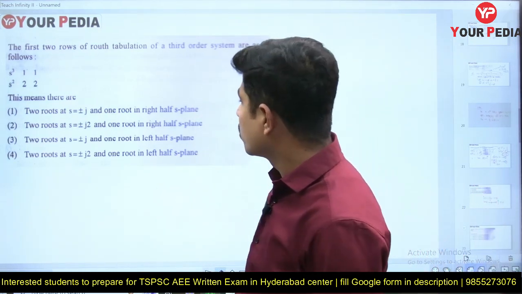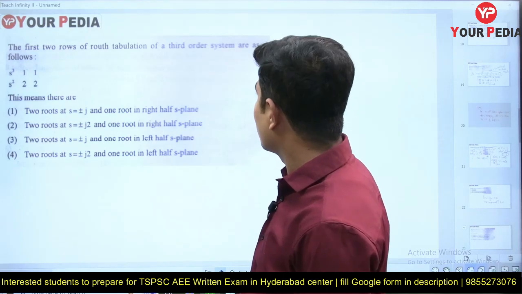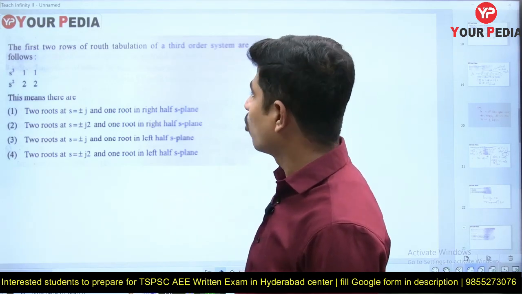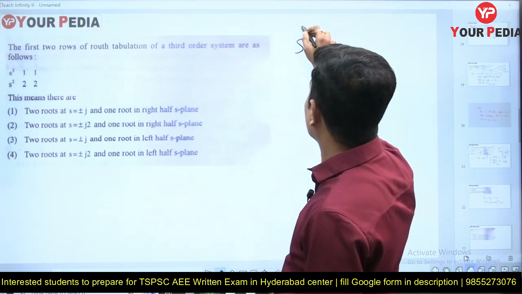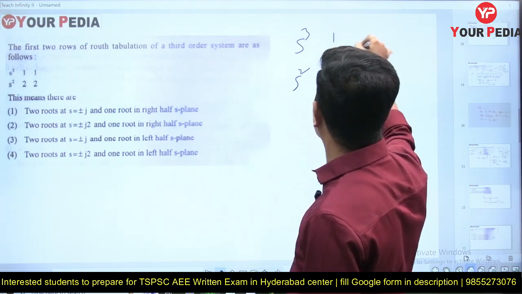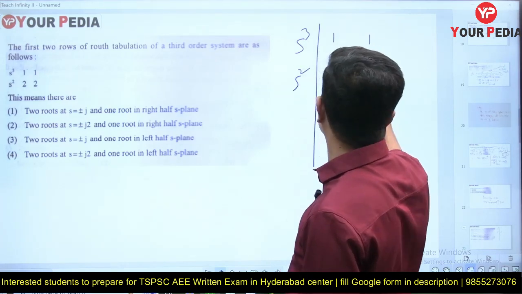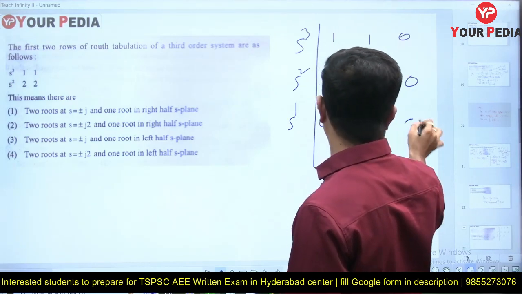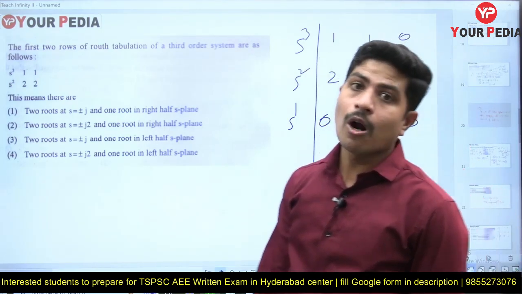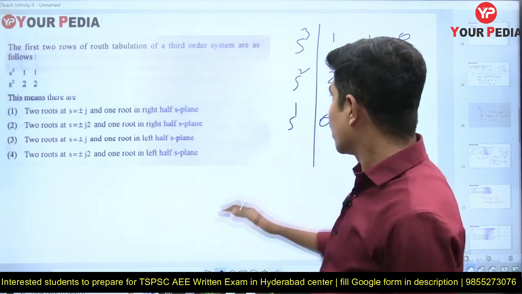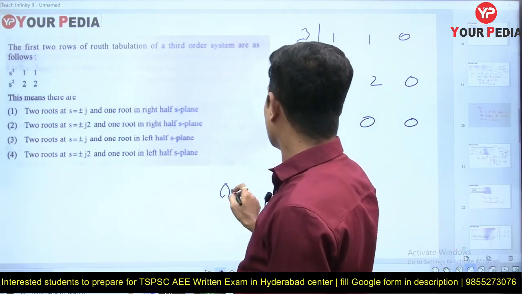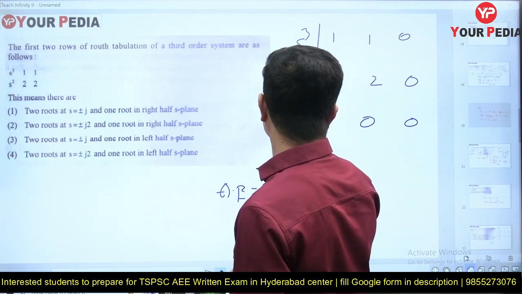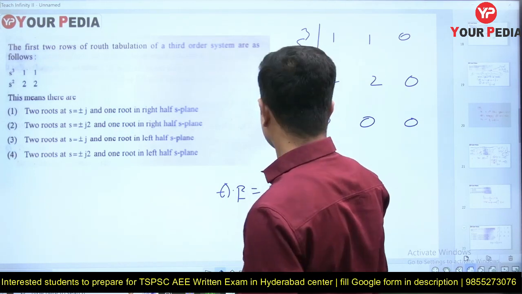Yeah, this is also a very good question. The first two rows of a Routh tabulation of a third order system are as follows. He has given a partial Routh array: s cube 1 2, s square 1 2, and s power 1 will be 0 0. One of the complete odd power rows became 0. Then what we have to do is take the previous equation as the auxiliary equation. What is the auxiliary equation? 2s square plus 2 equal to 0.